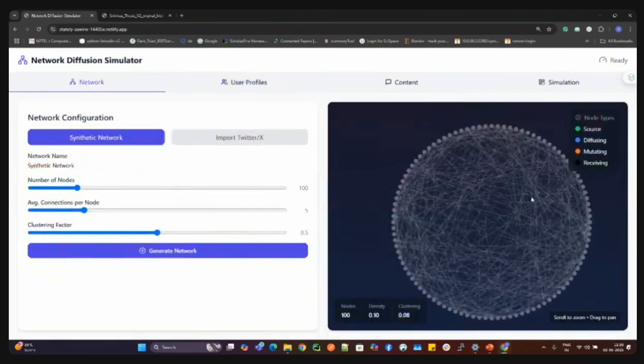And we can generate a network where the source user is identified with a green color, the person who is diffusing is identified with a blue color, who's changing the content is identified as a mutation with an orange color, and the receiver is identified with a black color. Those are called a black hole of the network.